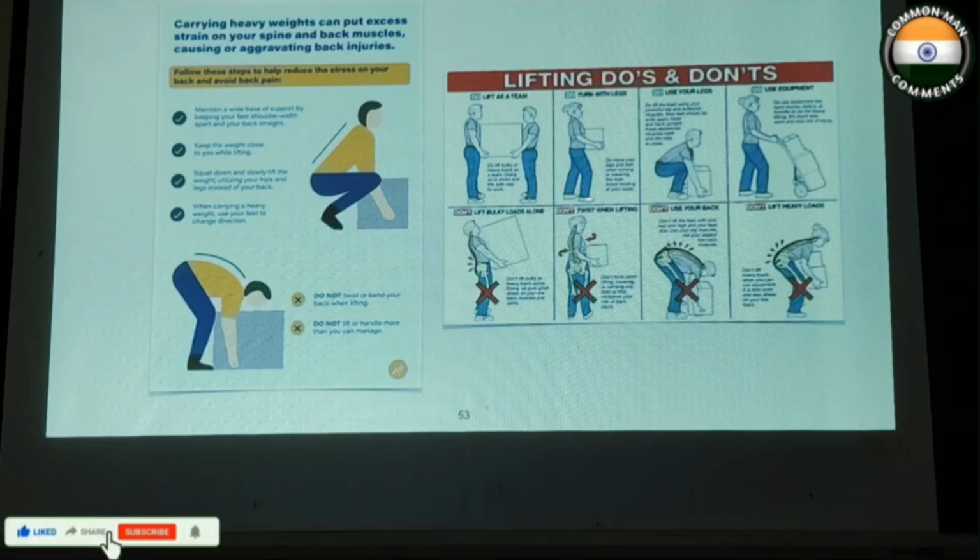And do's and don'ts include: if it is too heavy, you have to take a team, and do not turn around while carrying the weights, and try to lift with your legs. And if it is too heavy, use equipment to take it, and avoid taking heavy loads or bending too much forward and rotations.